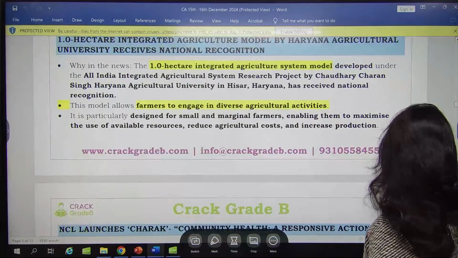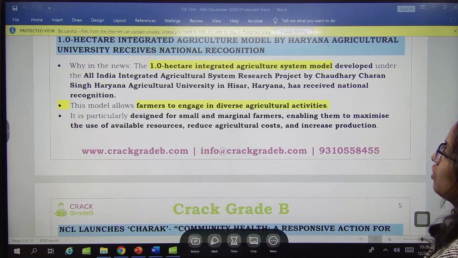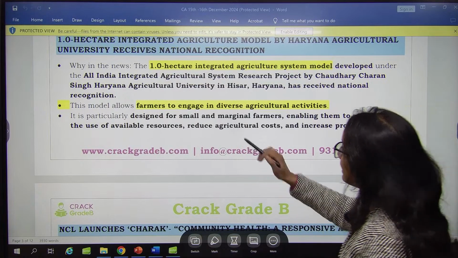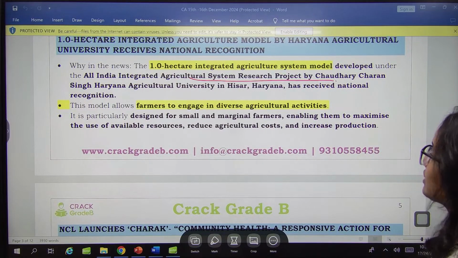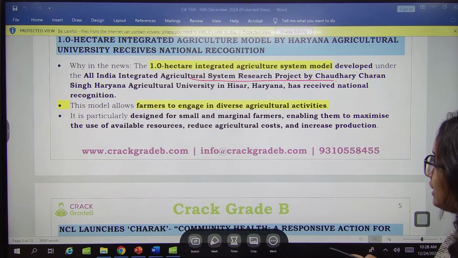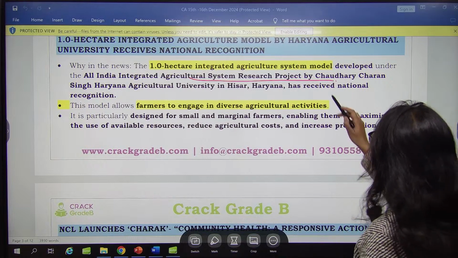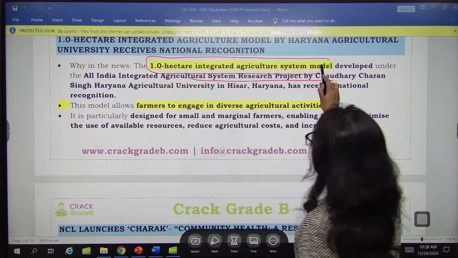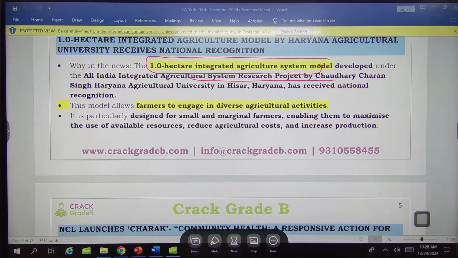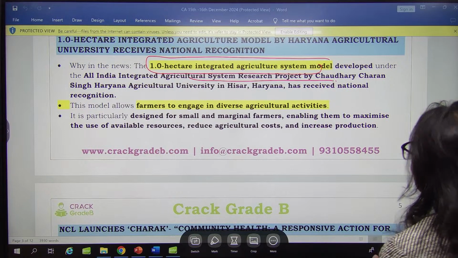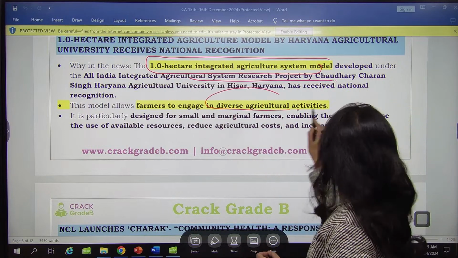The next one is the 1.0 hectare integrated agriculture system model developed under the All India Integrated Agricultural System Research Project. It has received national recognition. So this 1.0 hectare integrated agricultural system model has received national recognition. So let's see what this model is. This model basically allows farmers to engage in diverse agricultural activities.